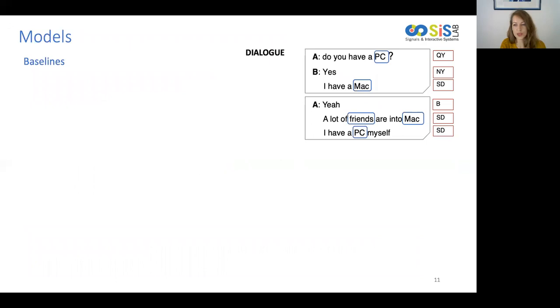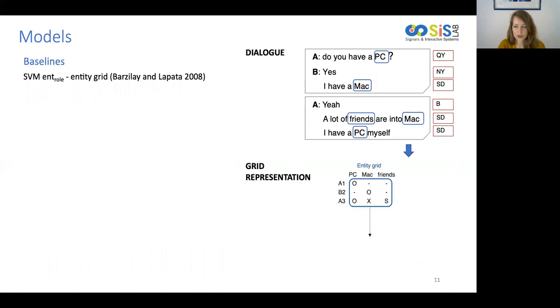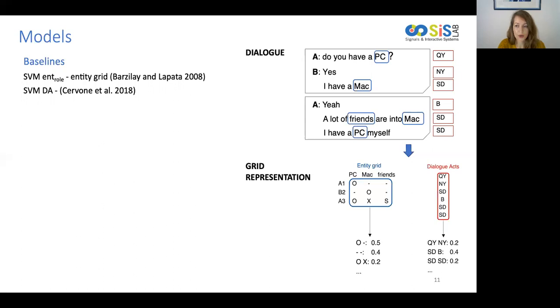Motivated by these findings, we then proceed with our experiments for verifying our second research hypothesis. For these experiments, we used several baselines, such as the entity grid, which we call SVM-row, that is an SVM model based on a grid representation of patterns of transitions between grammatical roles of entities in the dialogue. In this case, S is the subject, O object, and X is just the presence of an entity. A second baseline is SVM-DA, taken from Cervone et al., also based on a grid representation, but of the dialogue act information. Our third baseline is also an SVM from Cervone et al., combining the previous two.